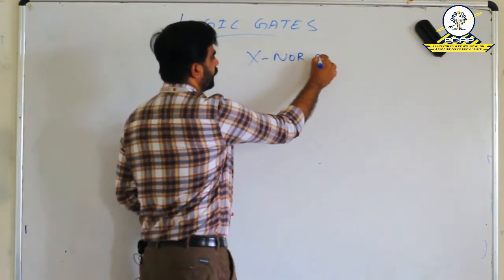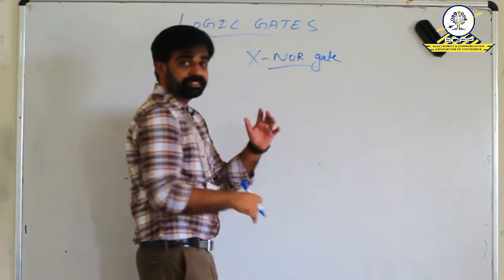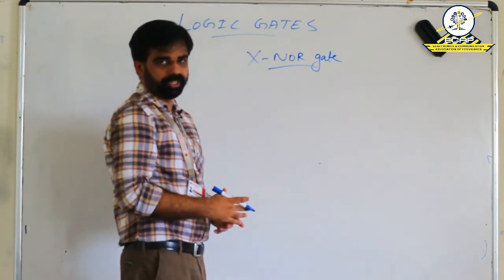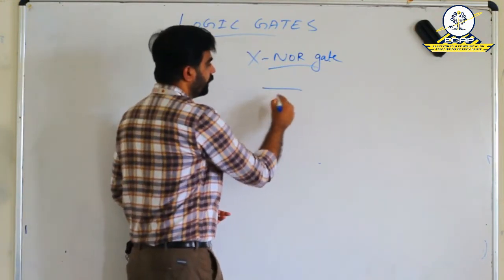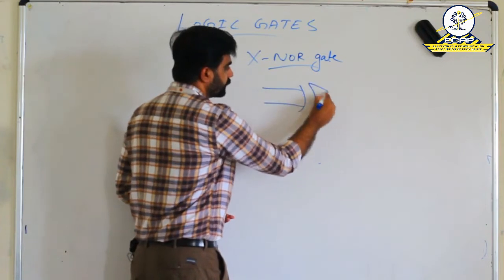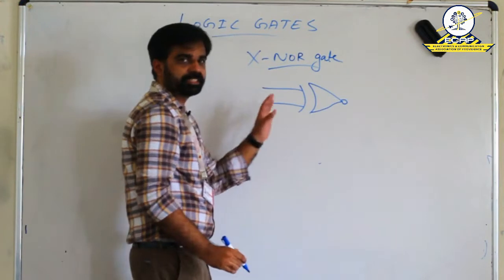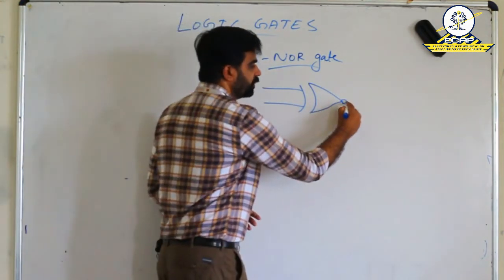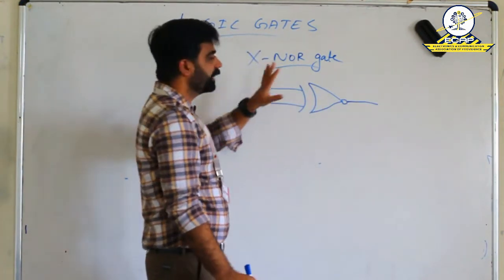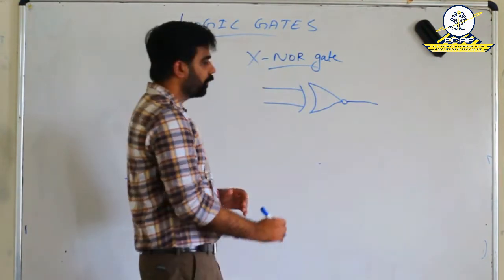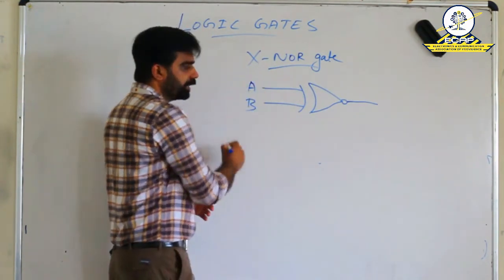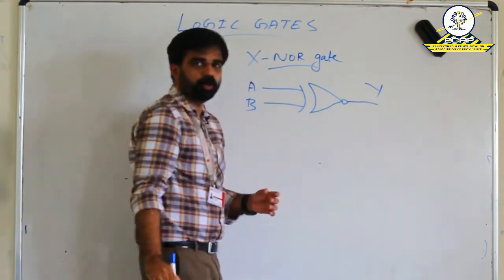XNOR gate. This is just a reverse of XOR gate. And the symbol is same as that of XOR plus a bubble. That is XOR plus an inverter. That is what is happening in the case of XNOR or exclusive NOR gate. A and B are the input, Y is the output.